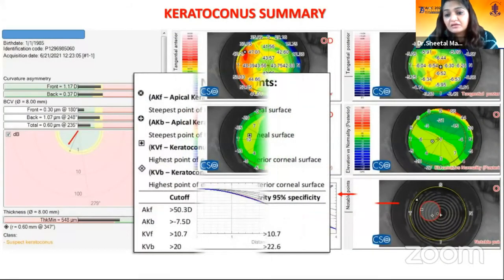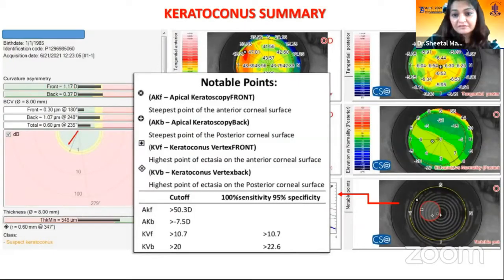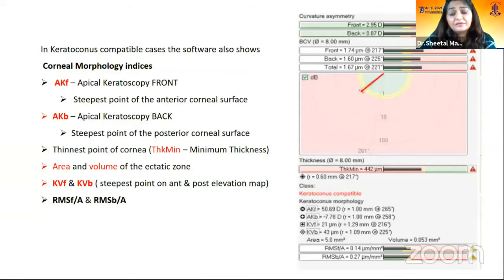The most important image for me in this particular map is these notable points, which basically gives you the steepest point on the anterior and posterior surface, the highest points of ectasia and the thinnest point of the pachy. So normally they should not match and they're straddled, but in keratoconus or any ectasia, they should be close together because everything happens at one particular point. So once the map is a keratoconus compatible map, it will give you readings of all these steepest points, highest points of ectasia and RMS values.